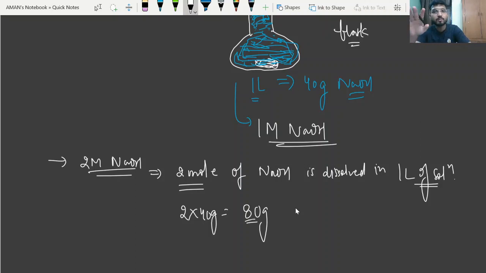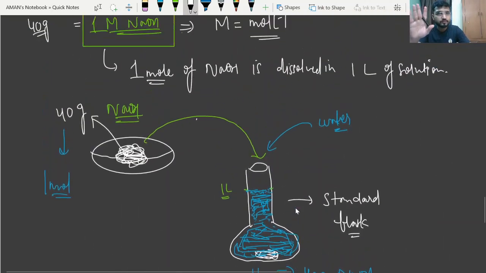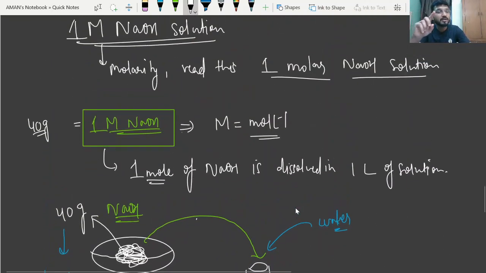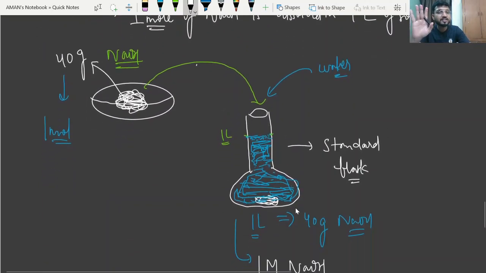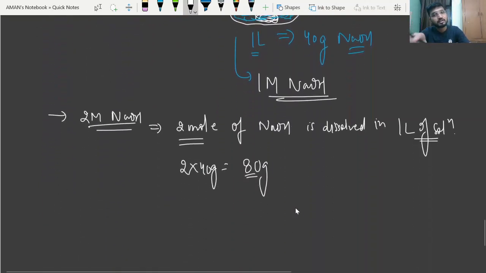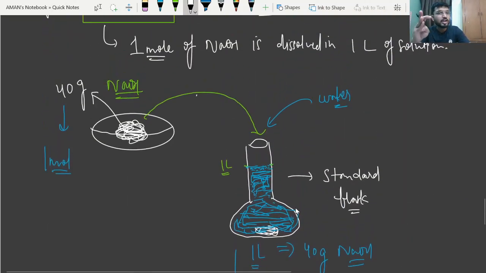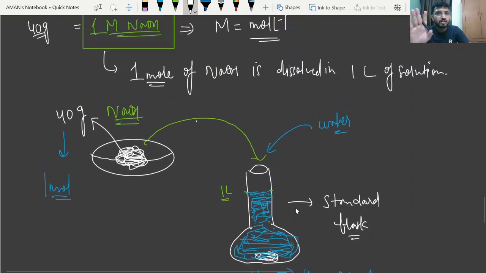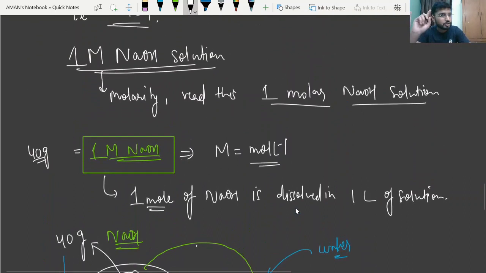So I hope it is clear to you. What does it mean, 1 molar NaOH solution? If I just write 3 molar beta, the amount will become thrice, that is 40 into 3, 120. Getting my point beta? So in this way beta we can prepare 1 molar, 2 molar, 1.5, 2.5, whatever you want. So this is the 1 molar solution.